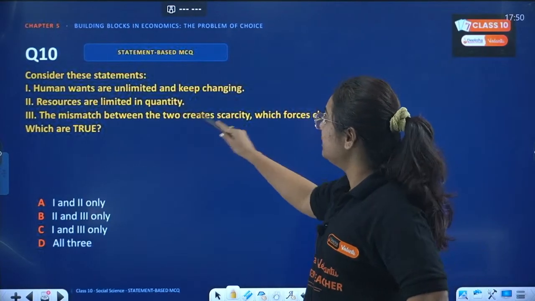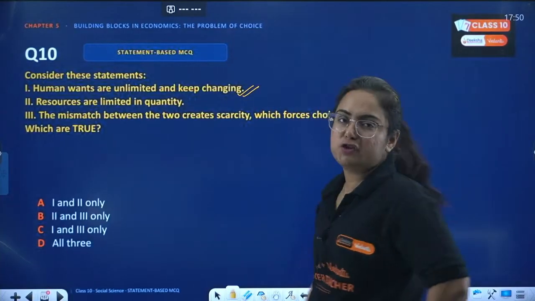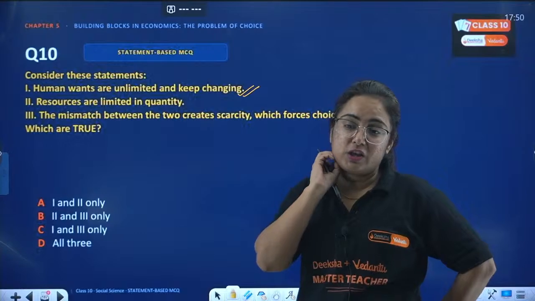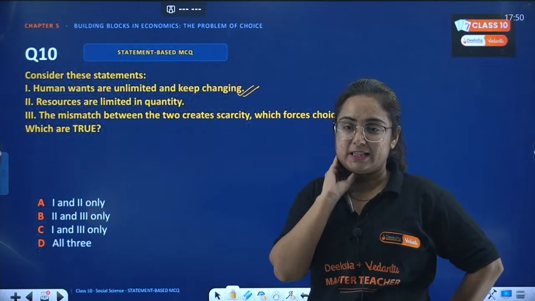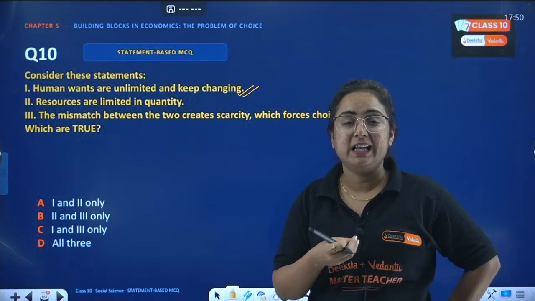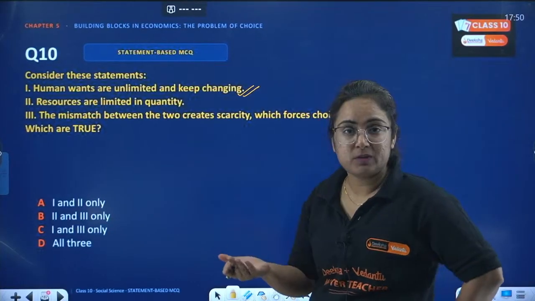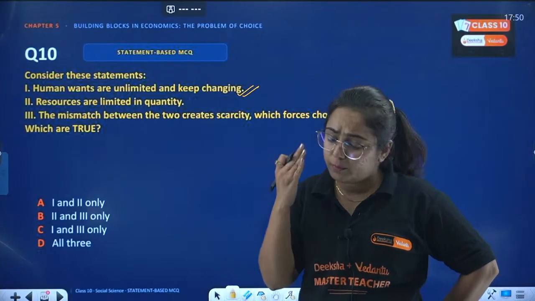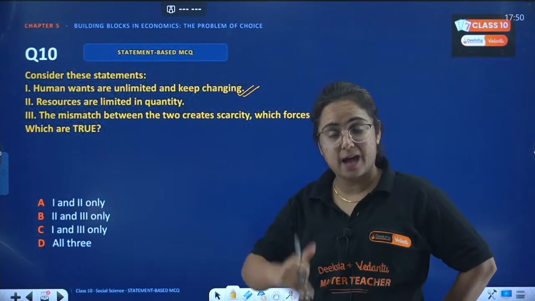See, human wants are unlimited and keep on changing. That's exactly the truth, right? And even not just changing, they are increasing day by day. Beta, there are certain things like wants and needs. Needs are like shelter, food and clothing that we should have in life.